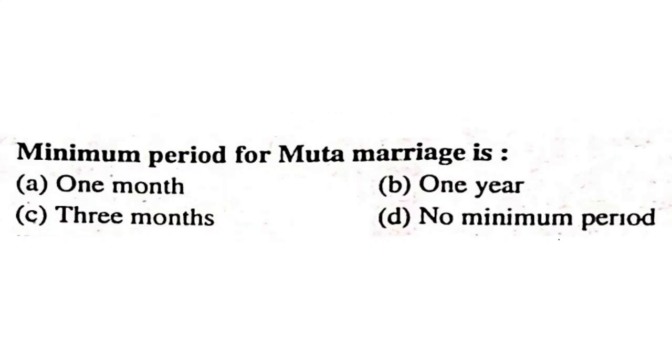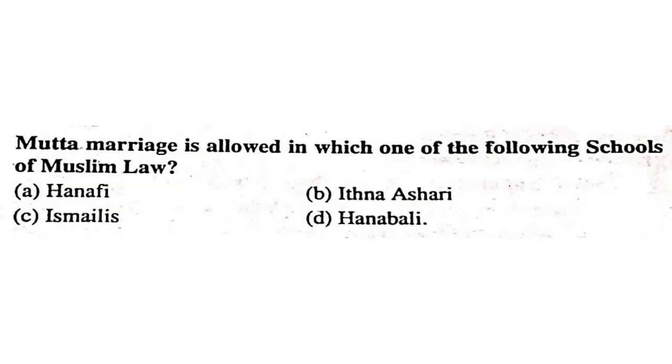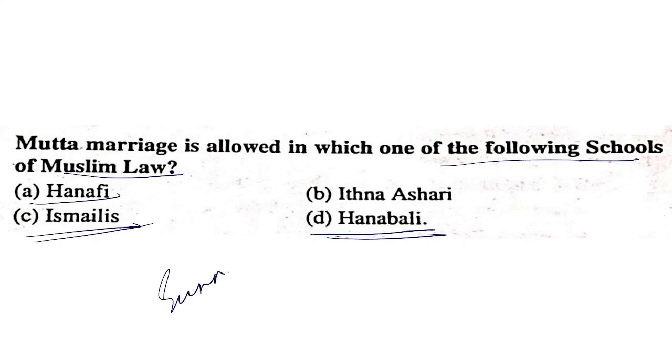Minimum period of muta marriage: 1 month, 1 year, 3 months? As already covered, there is no minimum period. Muta marriage is allowed in which of the following schools of Muslim law: Hanafi, Ismailis, Itna Ansari, Hanbali? Hanafi, Ismailis and Hanbali are Sunni schools, and Sunni does not approve this form of marriage.